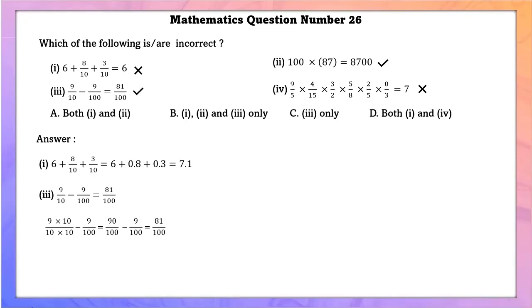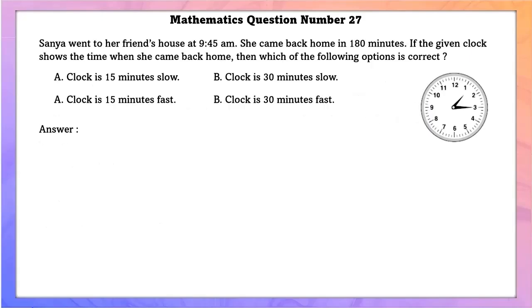Fourth one, as we can see here, in one of the fractions' numerators, there is 0. So 0 multiplied by any number is equal to 0 itself. So 7 cannot be the answer. So this is false. So now they have asked which is incorrect. So 1 and 4 are incorrect.